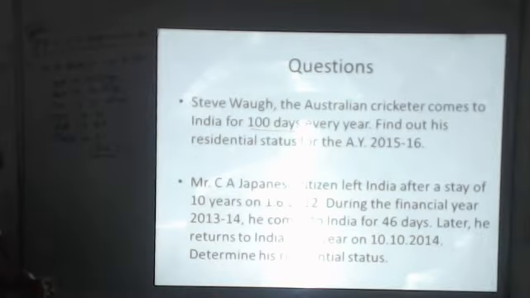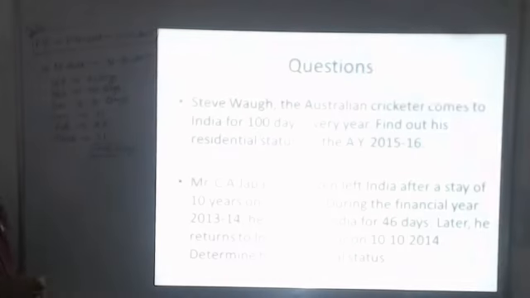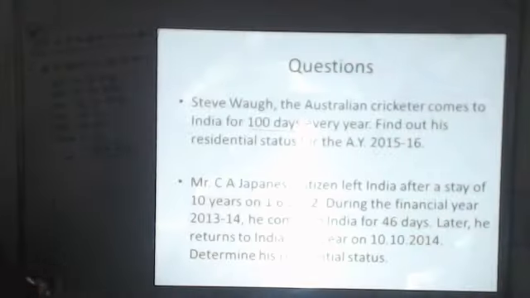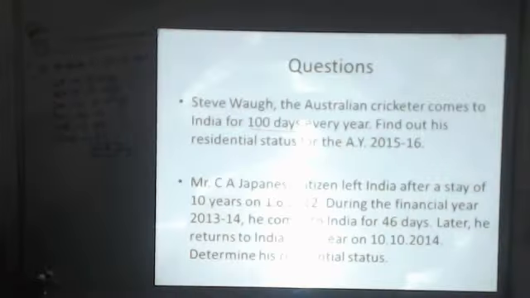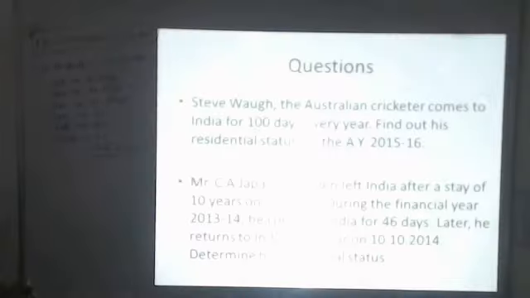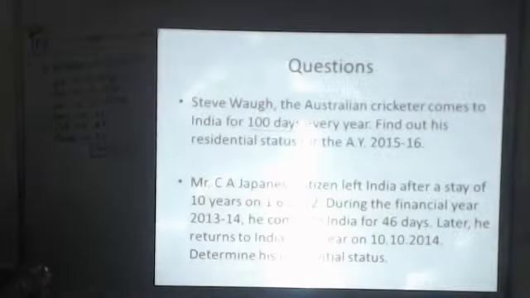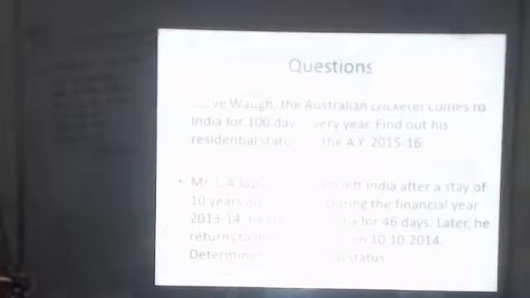So the assessee was in India for 172 days in the previous year. There are two basic conditions, and out of the two, the first basic condition of 182 days was not fulfilled by this assessee. So we need to check the second basic condition, which says that the assessee should be in India in the last year for 60 days, and for the 4 preceding years he should be in India for 365 days.